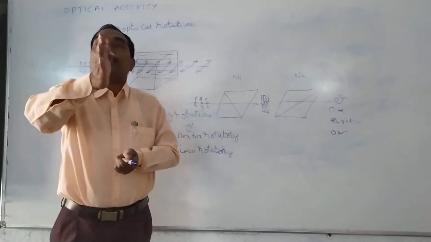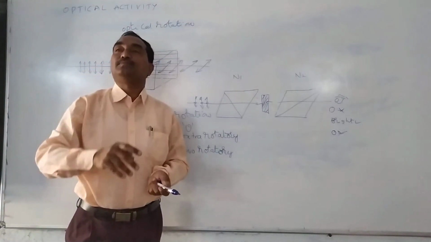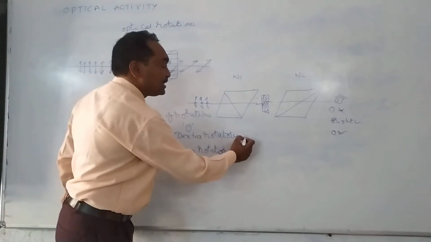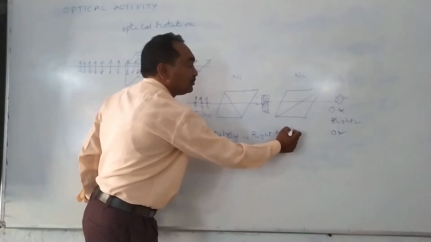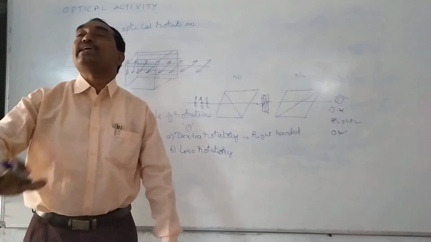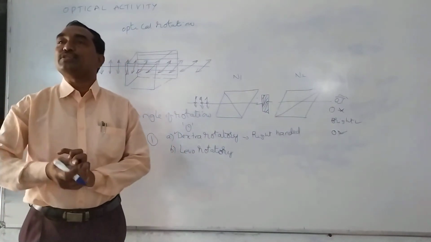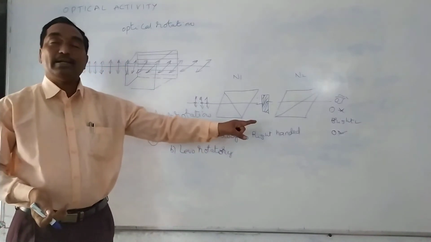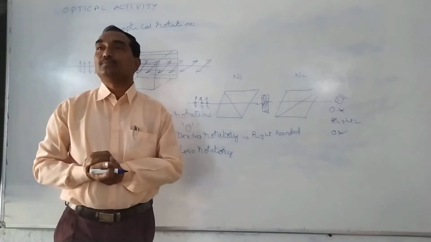If it rotates toward the clockwise direction, such substances are called dextrorotatory substances or right-handed substances.